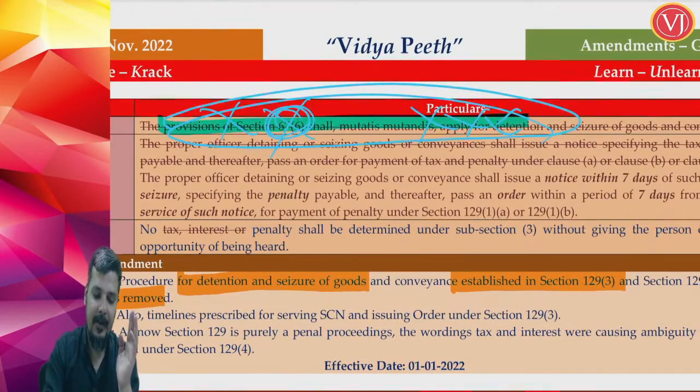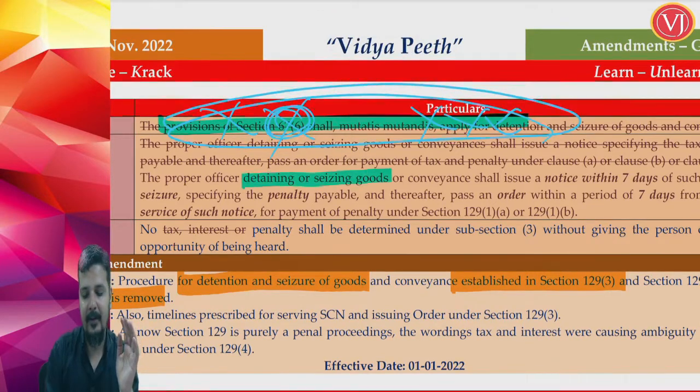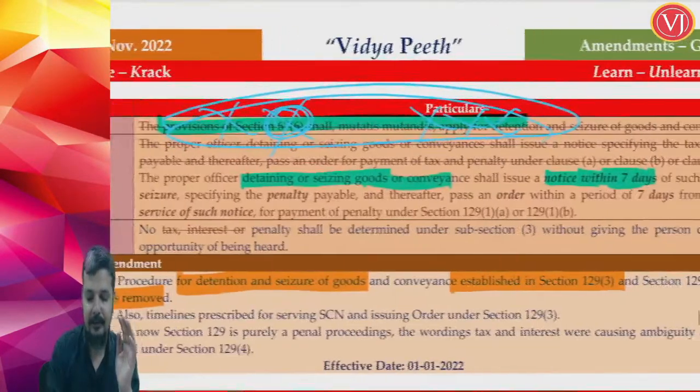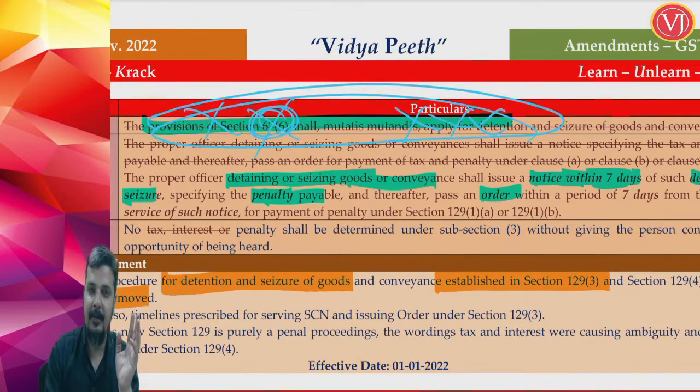What is the amendment that they have brought? Previously the provision was not clear. Now they have very specifically said what will be the procedure. So the proper officer who is detaining and seizing the goods and the conveyance first shall issue notice. Now notice shall be issued within 7 days of such detention or seizure. So first he has to issue notice which should be within 7 days of the detention or seizure, and that notice should tell the penalty payable, followed by an order which shall be given within 7 days of the issuance of notice.